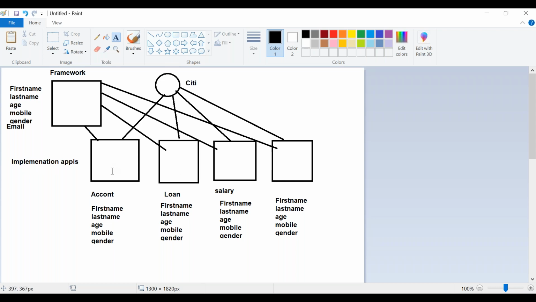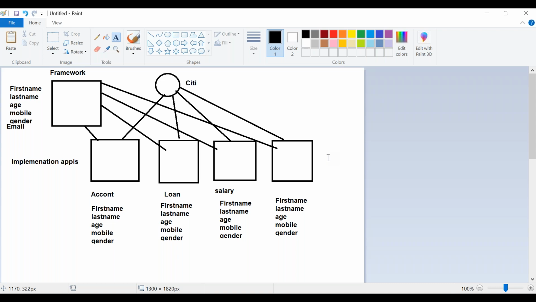One implementation application for the account, one for loan, one for salary. Likewise, I have 4 implementation applications and one framework. The purpose of this framework is to hold the generic things. What are all the things that will be commonly used across multiple implementation applications? Those will be commonly created in the framework.